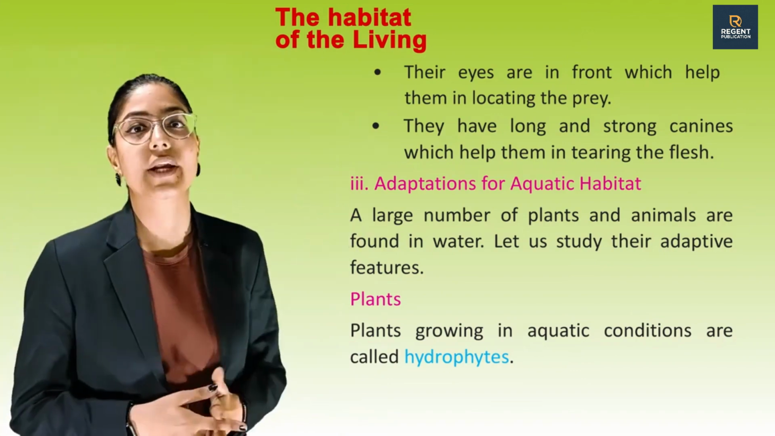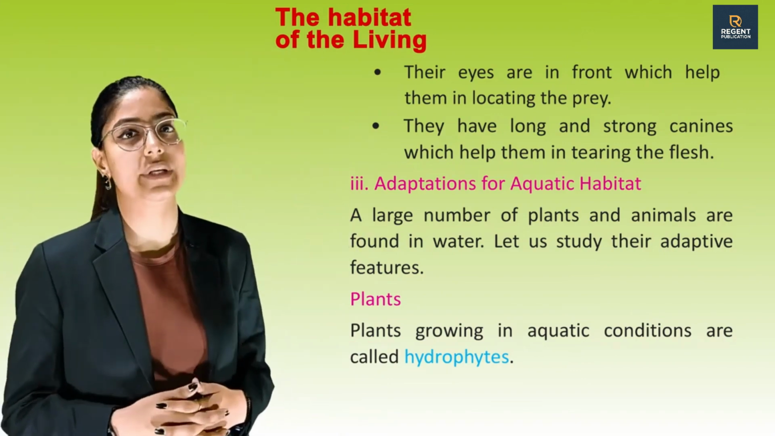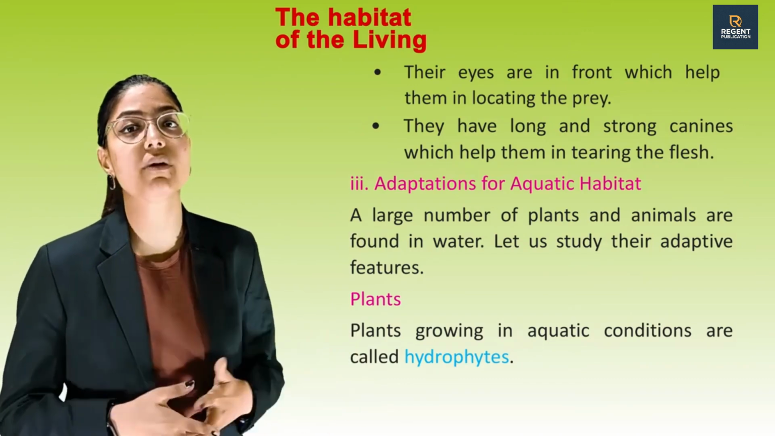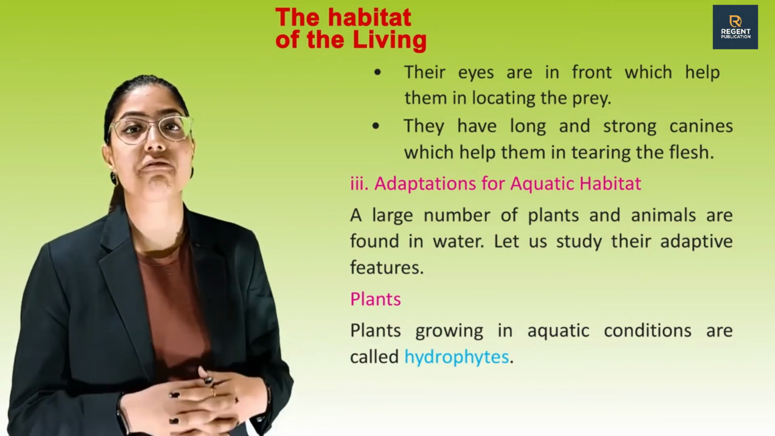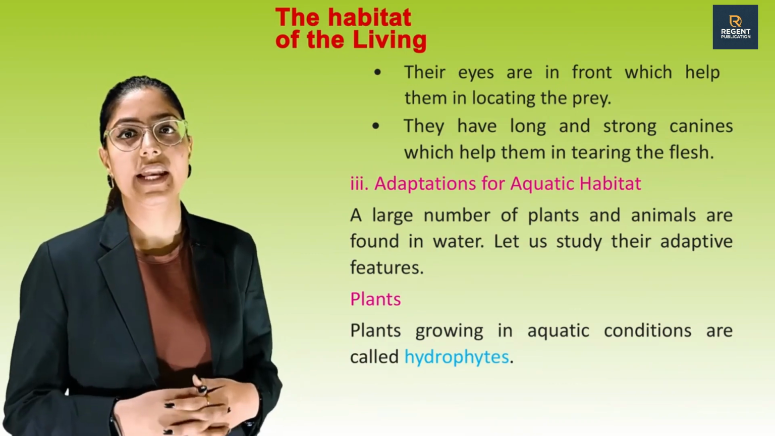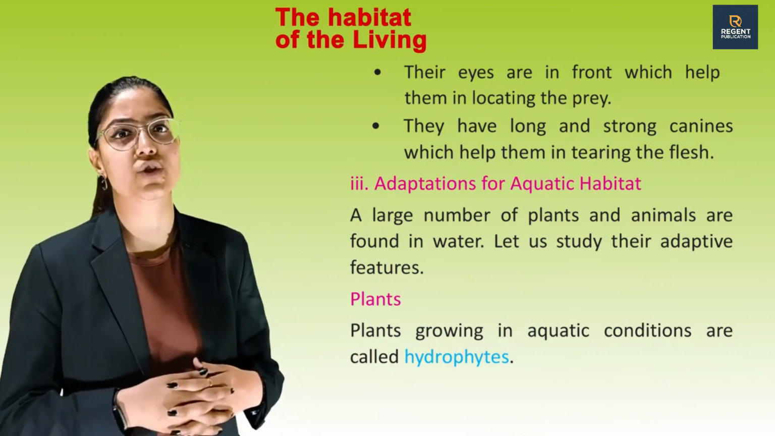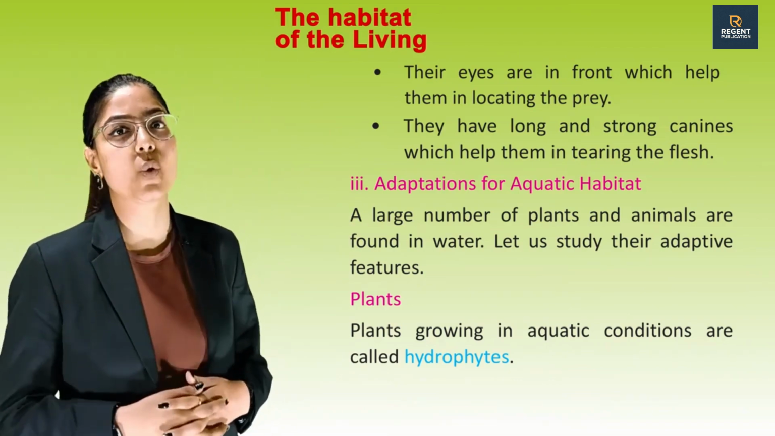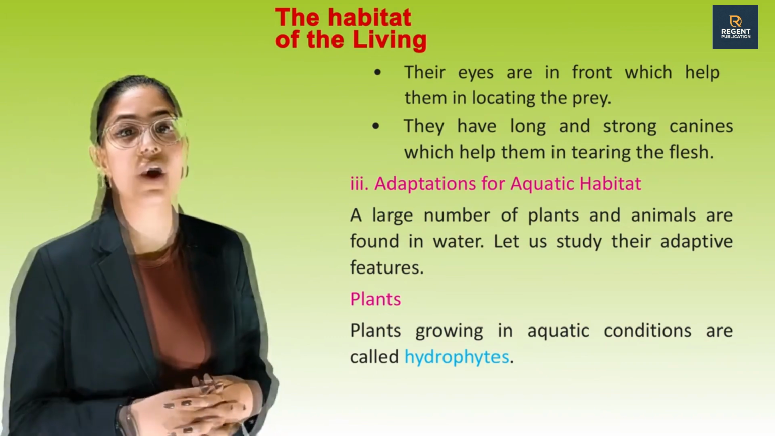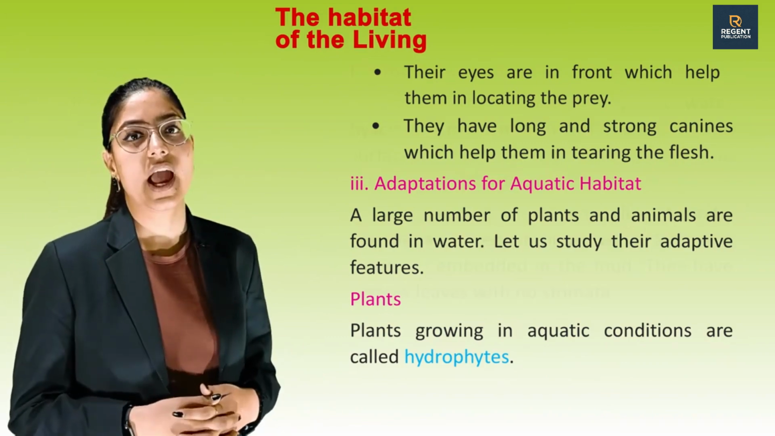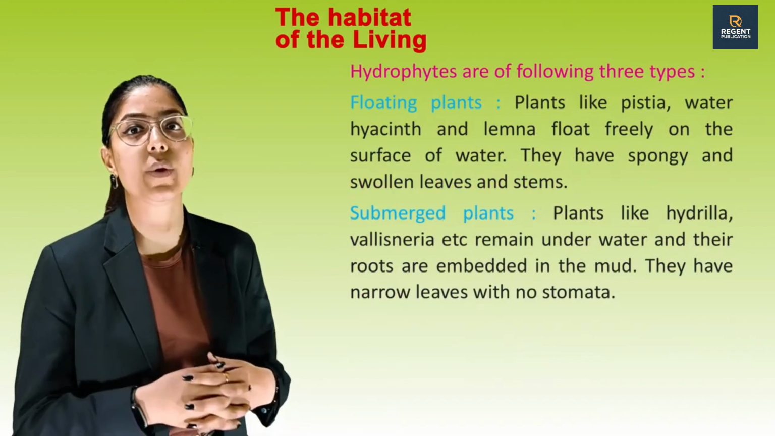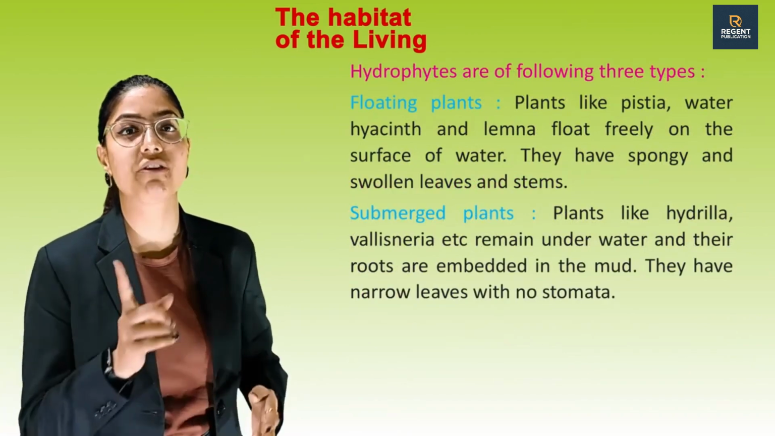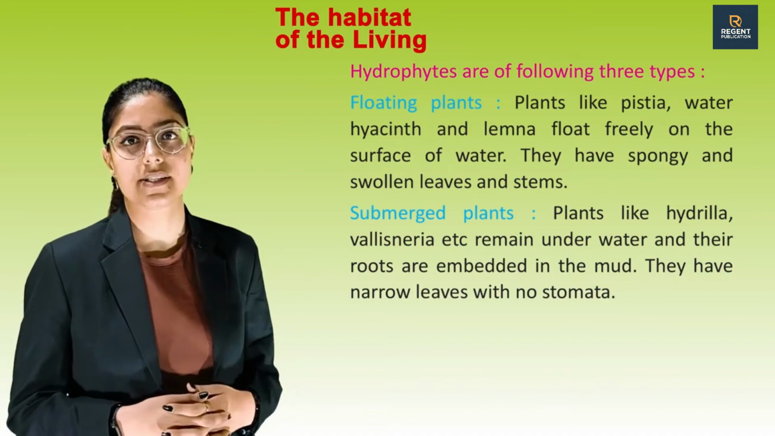Third one is adaptations for aquatic habitat. A large number of plants and animals are found in water. Let us study their adaptive features. Plants: plants growing in aquatic conditions are called hydrophytes. Hydrophytes are of the following three types. First one is floating plants.